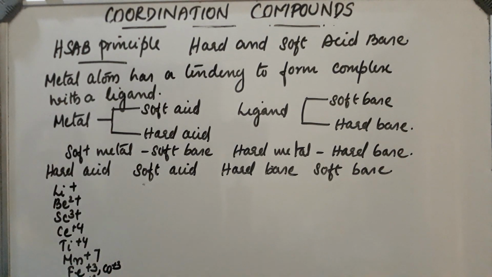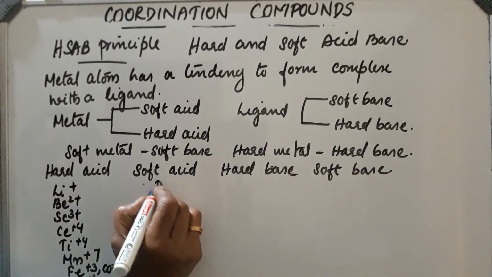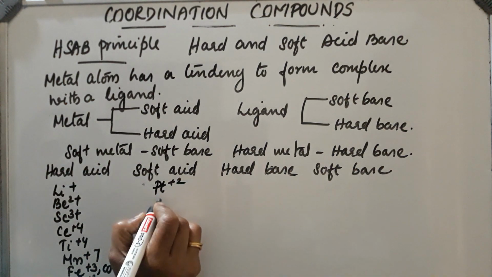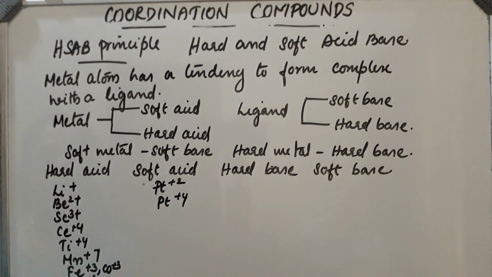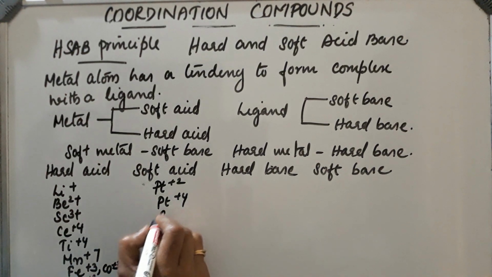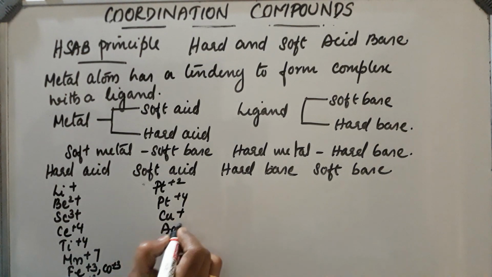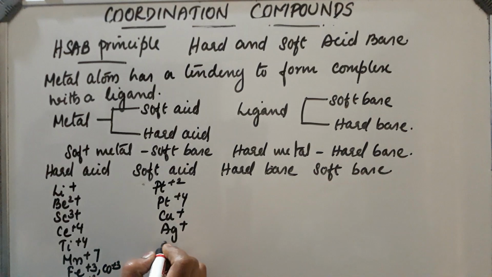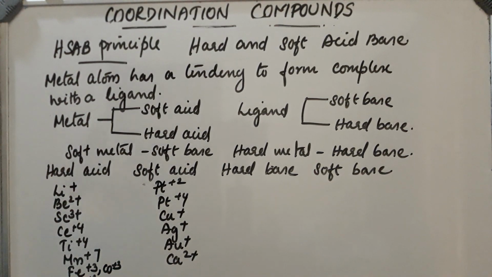These are hard acids. Now, soft acids: platinum 2+ and 4+, then Cu+, Ag+, Au+, calcium. These are soft acids.